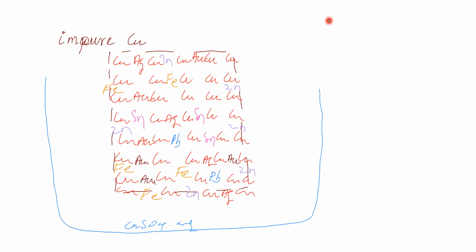Next, surface iron. This surface iron goes to solution as Fe2+. Next, surface zinc. This surface zinc is going to solution as Zn2+. So the surface atoms are going to solution. This surface copper going to solution as Cu2+, this surface iron as Fe2+, this surface zinc as Zn2+, so they are disappearing.